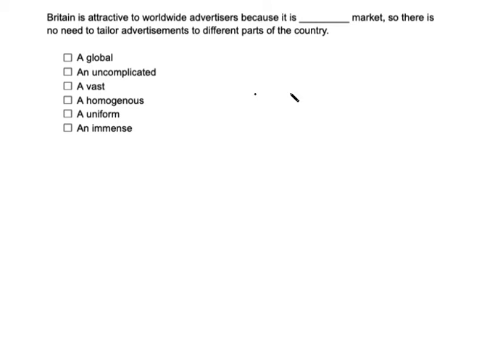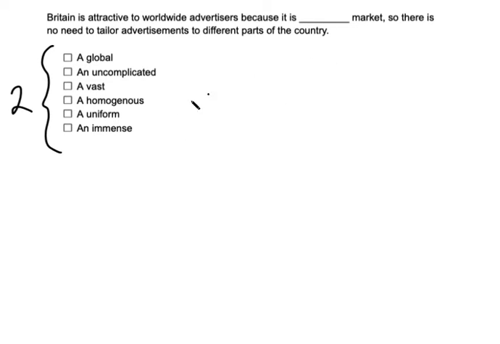Britain is attractive to worldwide advertisers because it is a blank market, so there's no need to tailor advertisements to different parts of the country. Now, this is a sentence equivalence question, meaning that we are looking for two. We're looking for two words from this list that we can plug in here. There're going to be two correct answers, not one.